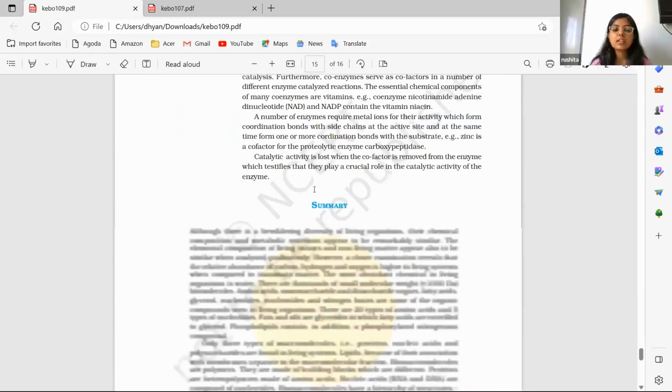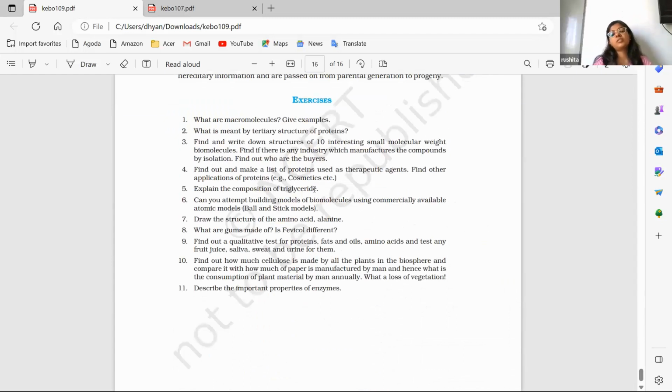Now, sixth question is also not important. You should make biomolecules using ball and stick models. Not important. It won't be asked in exams or anywhere.